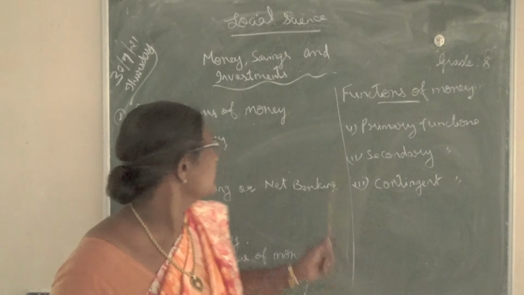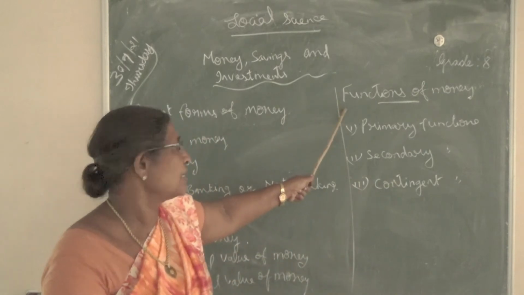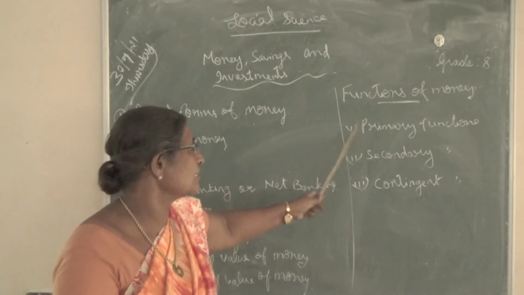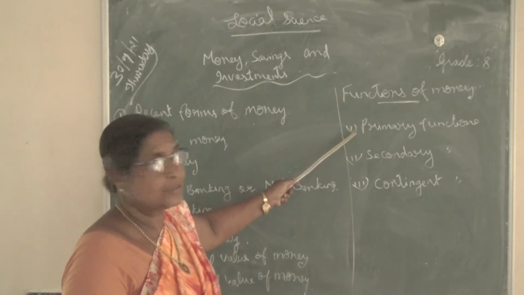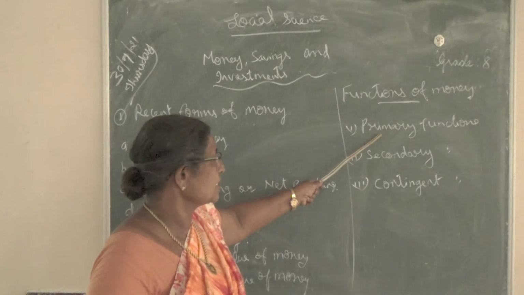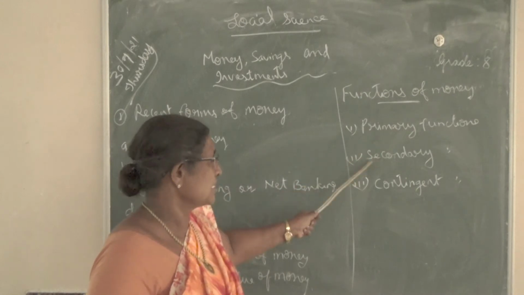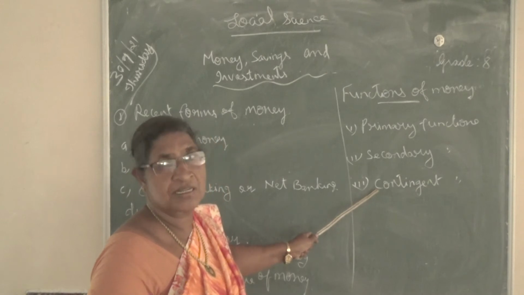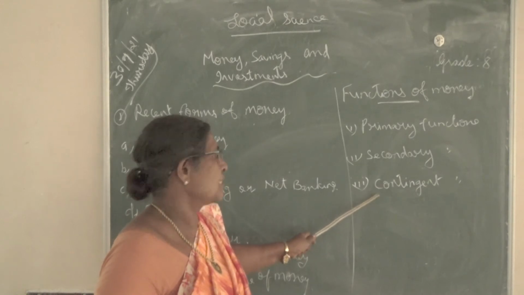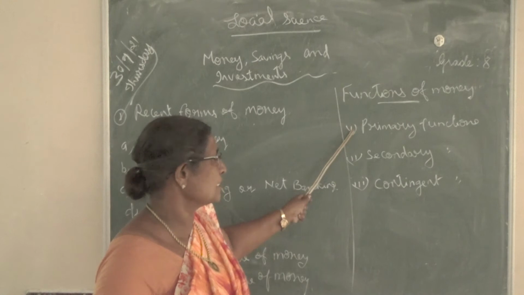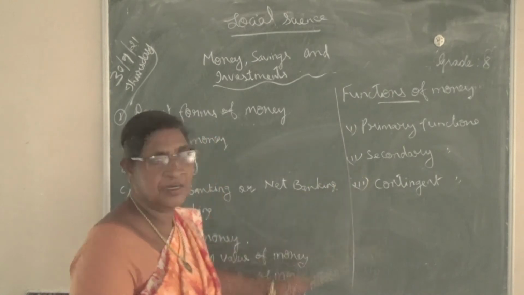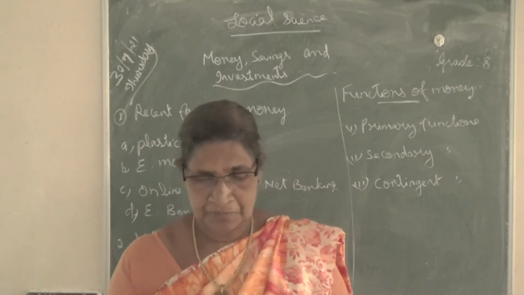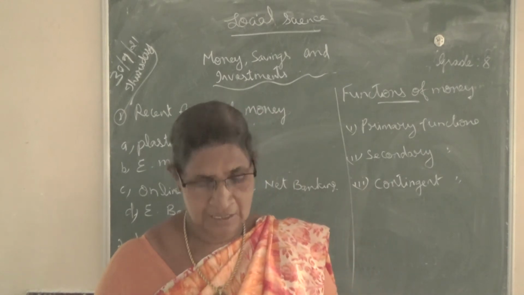Okay. So next we are going to learn about the functions of money. What are the functions of money? The functions of money are divided into three: primary functions or main functions, secondary functions and contingent functions. Contingent means incidental functions. So these are the three types of functions of money.